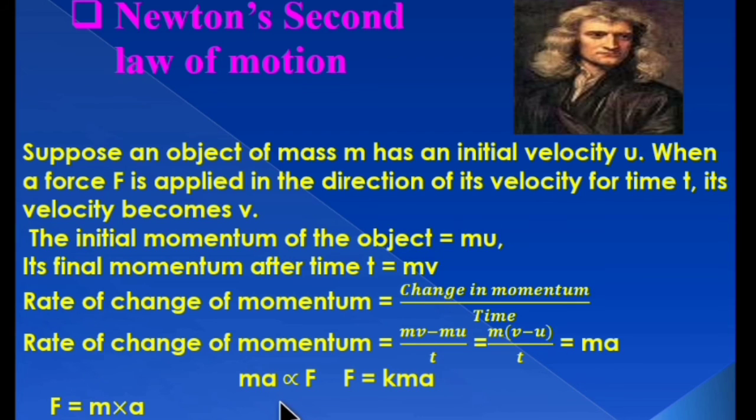So, according to Newton's second law of motion, the rate of change of momentum is proportional to the applied force. ma is directly proportional to F. So, F = Kma. Here, K is a constant of proportionality and its value is 1. So, our last equation: F = ma.